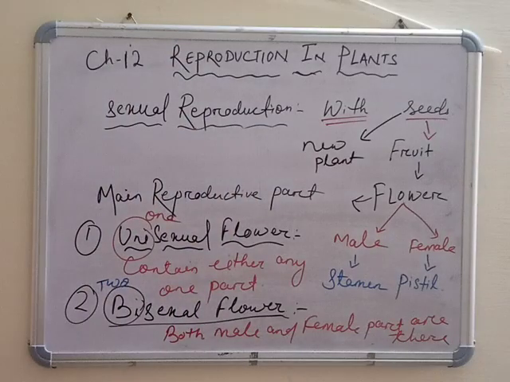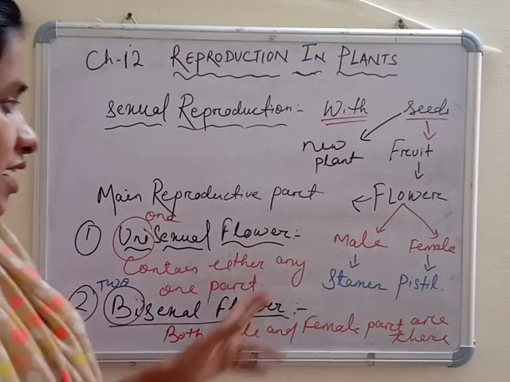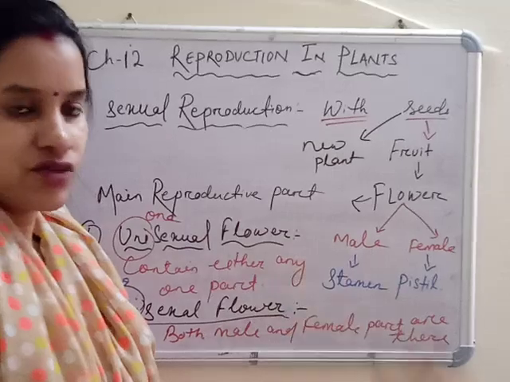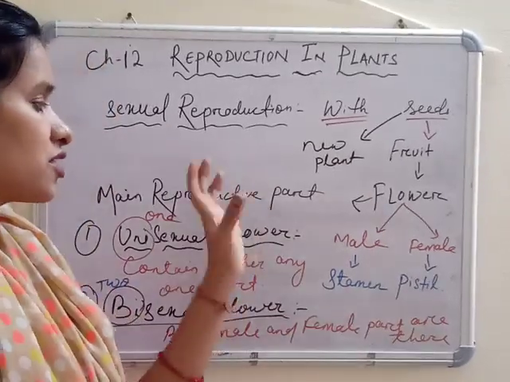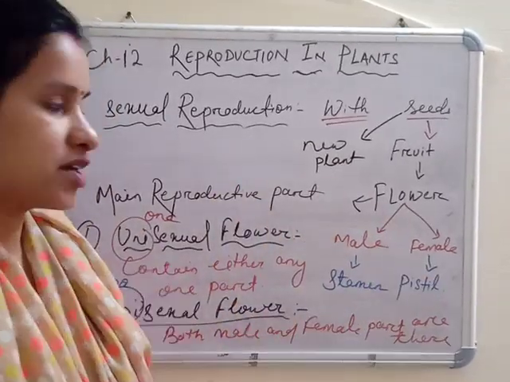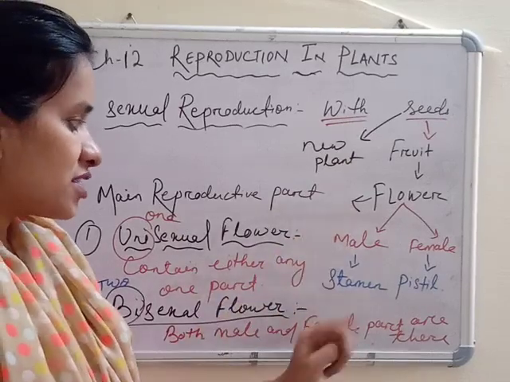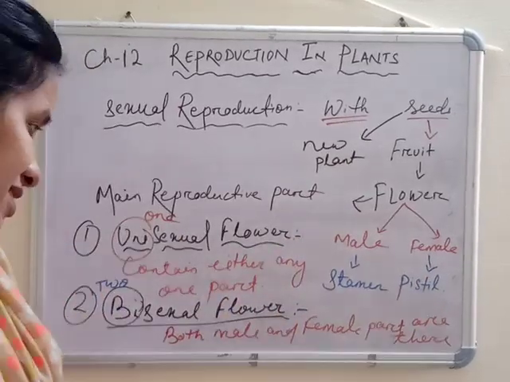A flower contains different parts, we'll discuss them, but for reproduction the male and female parts are important. The male part is called stamen, the female part is called pistil.